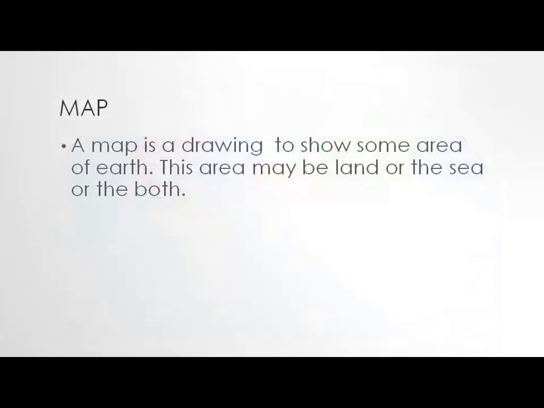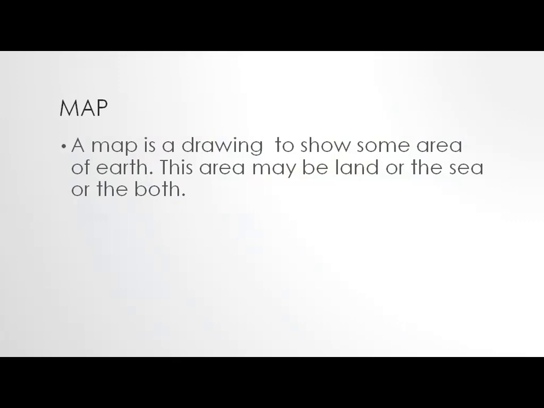You can say a map is a drawing to show some area of earth. This area may be land or the sea or both. Dear student, a map shows us where one place is in relation to another place. There are many kinds of maps.